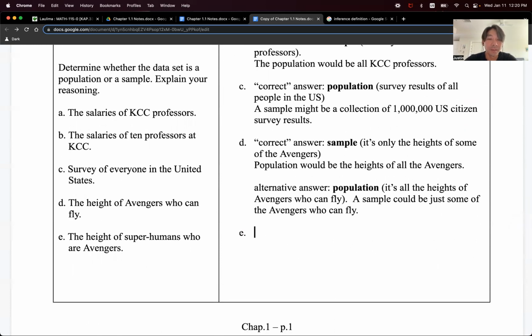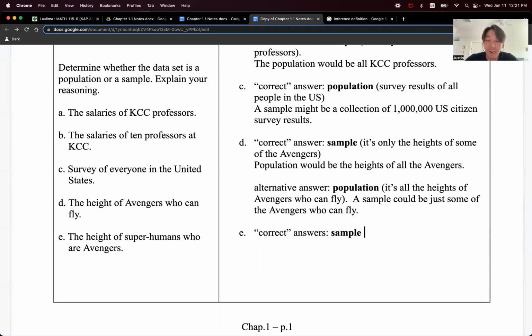I'm gonna letter E here. Okay, so E, I'm answering the question of now the heights of superhumans who are Avengers. Okay, so what do you guys think? Well, I'm assuming that you tried this already, right? So again, kind of ambiguous case, but what I was originally getting at is the correct answer here swaps. So if you look at it, the height of superhumans who are Avengers, in the previous example, the correct answer, the population was the heights of all Avengers, whereas in this case, height of superhumans who are Avengers, the heights of all the Avengers is only a sample.